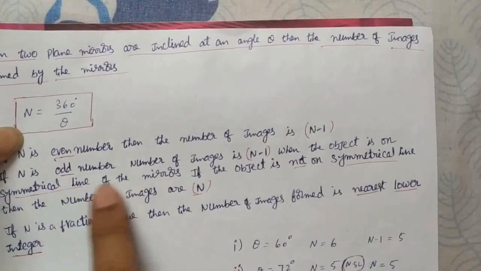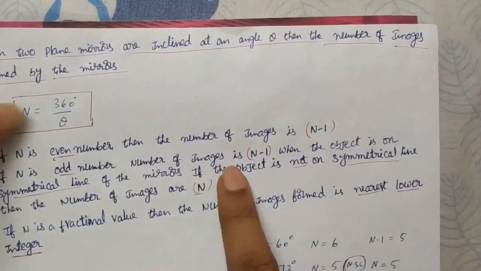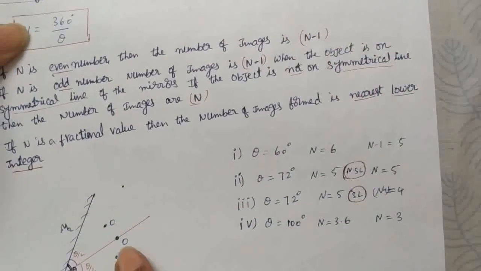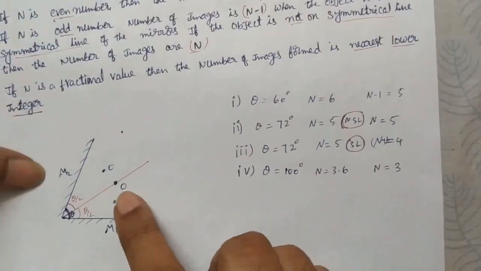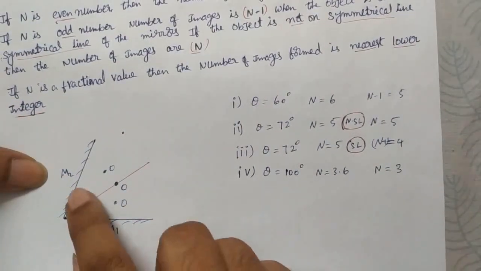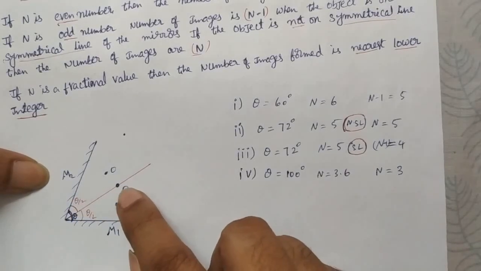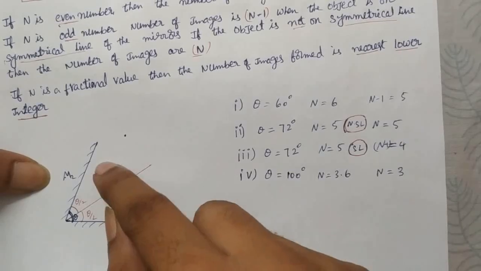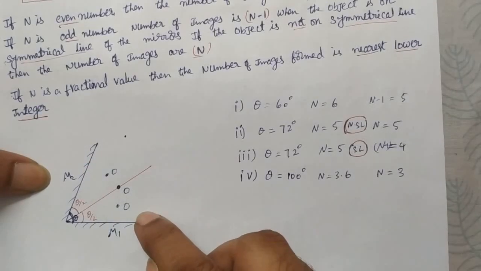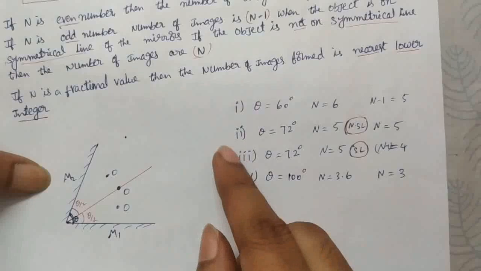Suppose it is an odd number, then you have to check where we are placing the object. The line which makes equal angle with the mirrors is what you call the symmetrical line. Depending on whether the object is on the symmetrical line or on either side of it, we can choose the number of images.